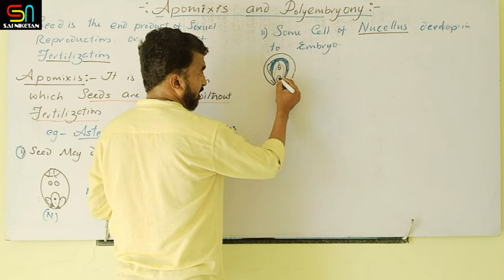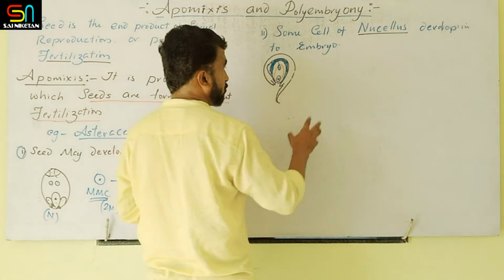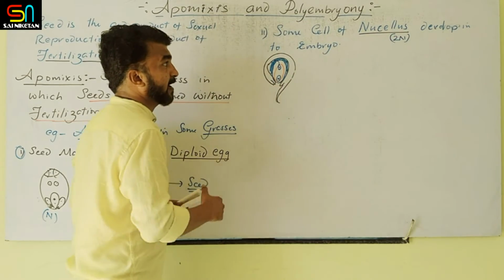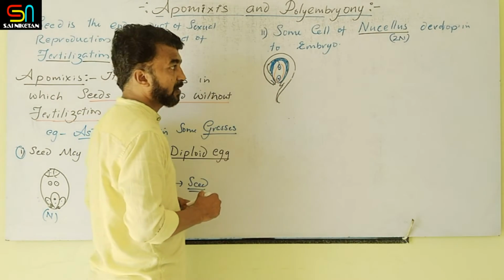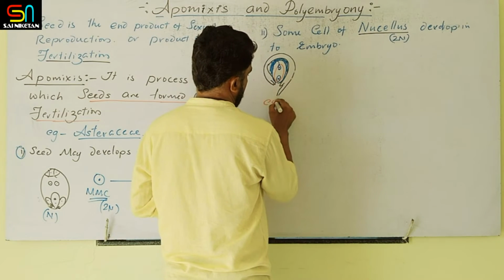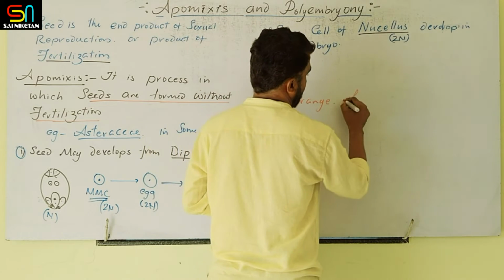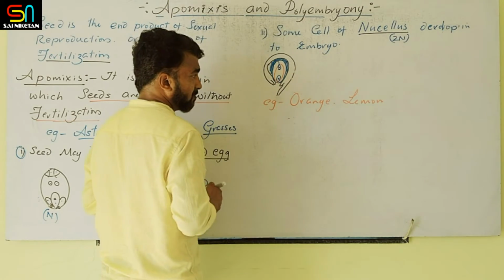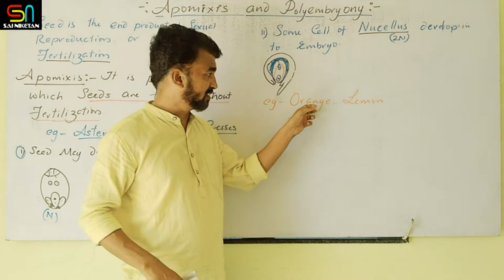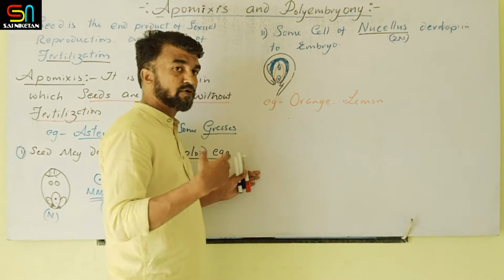Actually, the egg after fertilization develops into the embryo, but here the nucellus cell produces an extra embryo. In both cases, the nucellus is also diploid, so directly from this nucellus, seed is formed. Clear? For example, take the orange or even lemon. If you extract the seed from an orange or lemon and cut it, instead of one embryo in the embryo sac, a large number of embryos are present.